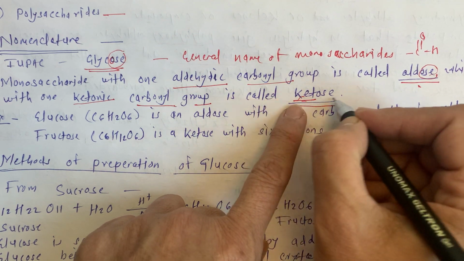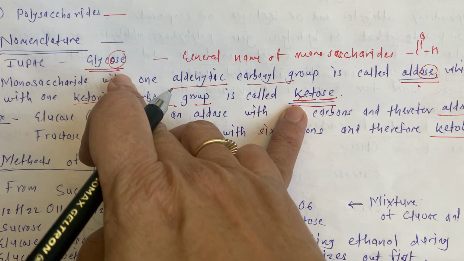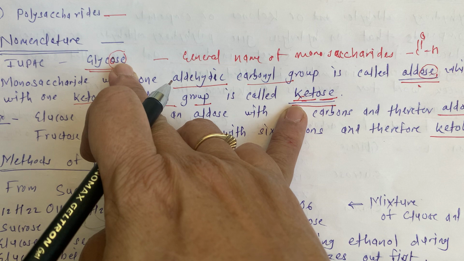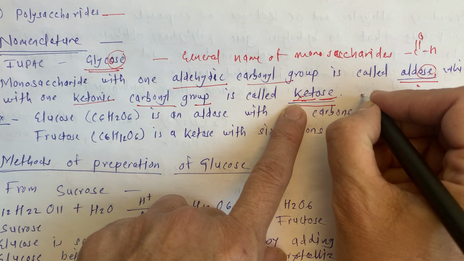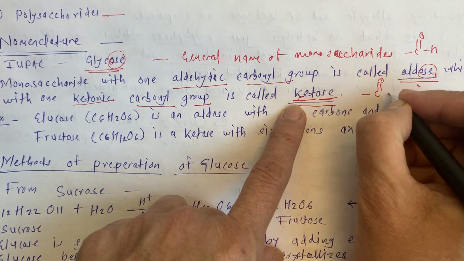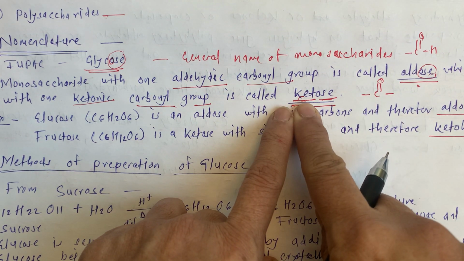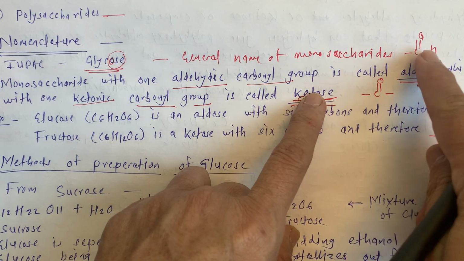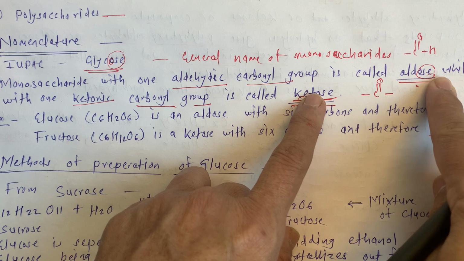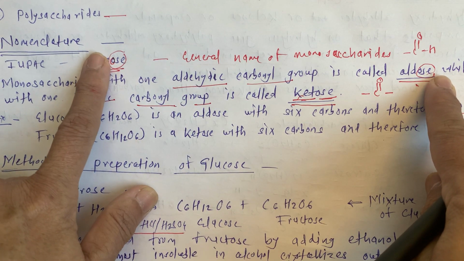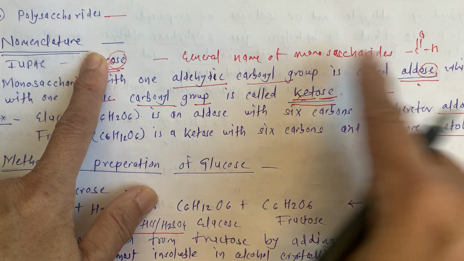Ket is for ketonic, and ose is for saccharide. So a saccharide with a ketonic group is known as ketose, and a saccharide with an aldehyde group is known as aldose. The ending is ose. This is the general naming.